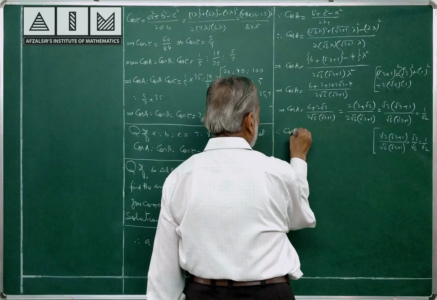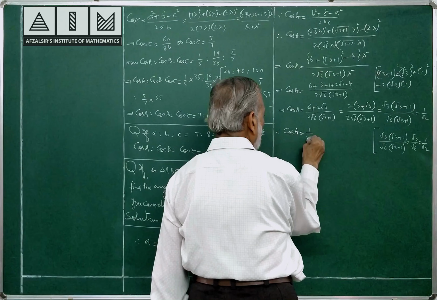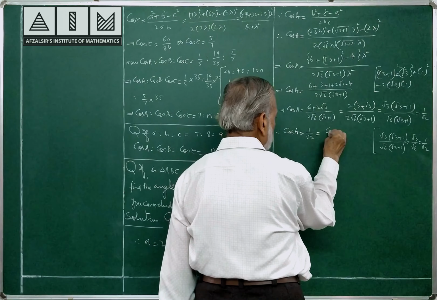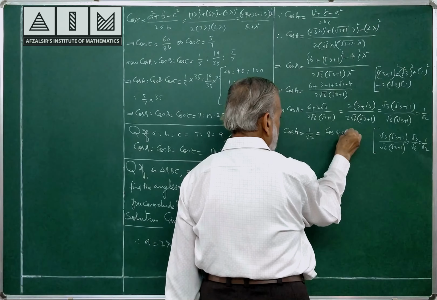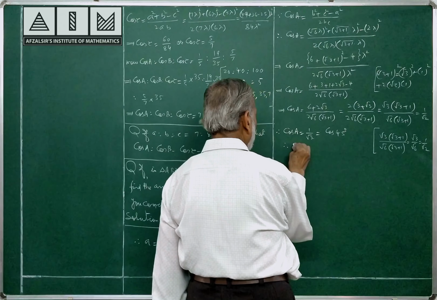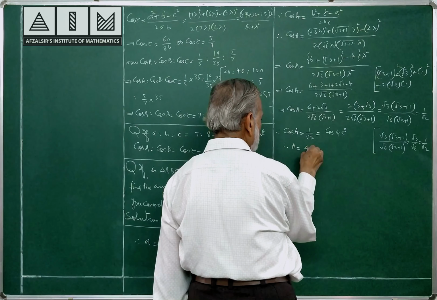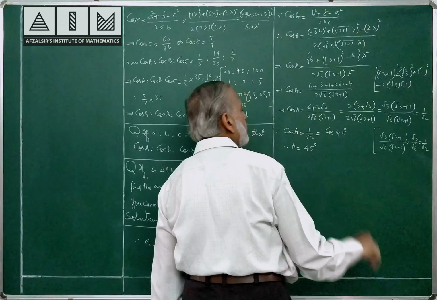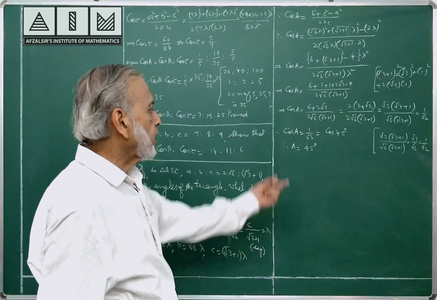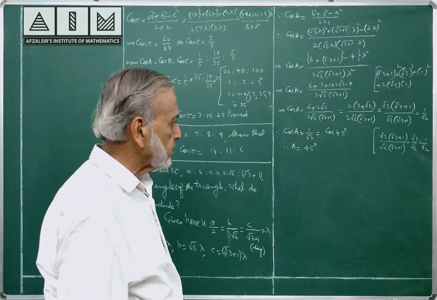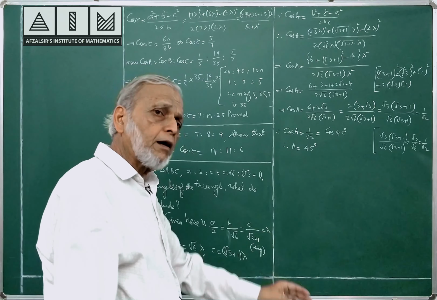Therefore, cos A is equal to 1 by root 2, and 1 by root 2 is the value of cos 45. Therefore, one angle A is equal to 45 degrees. One angle you have got, A is equal to 45 degrees. You can use the same formula again or another way.